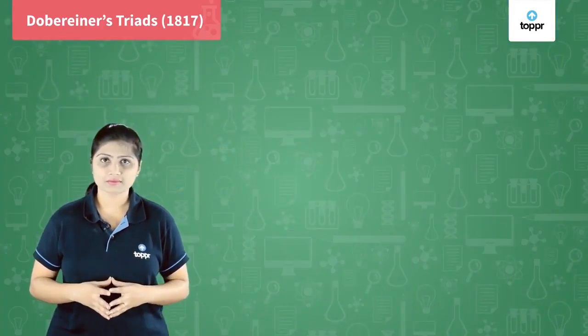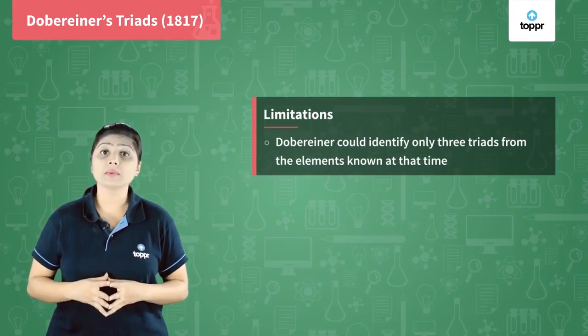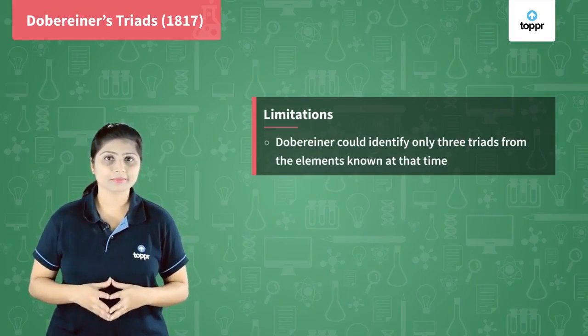This is such a smart concept that Dobereiner found out. But there was a limitation. He could only find out 3 triads from the elements known at that time. Then came John Newlands. He was an English scientist.